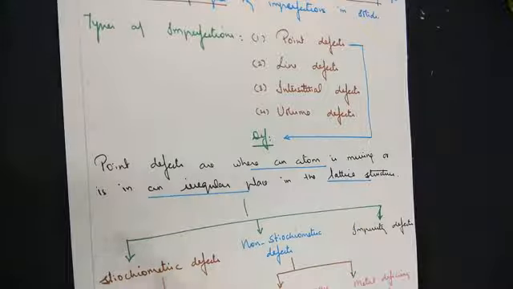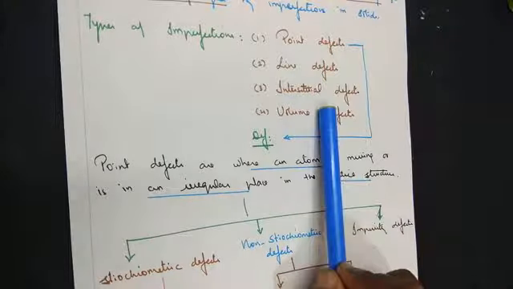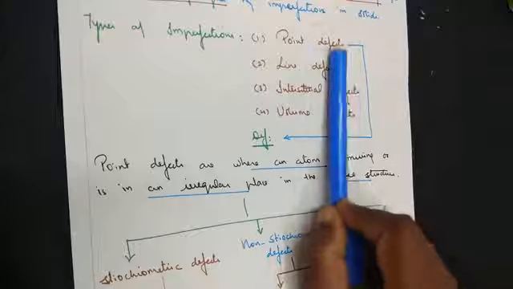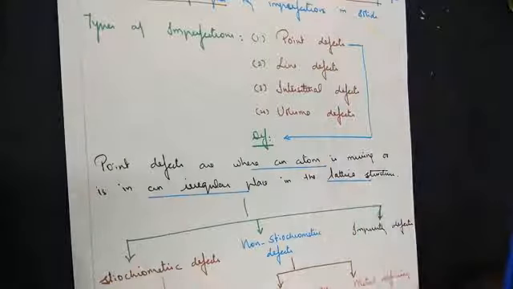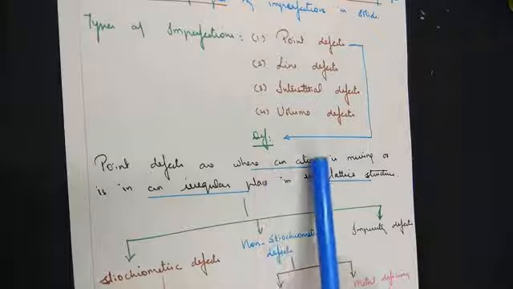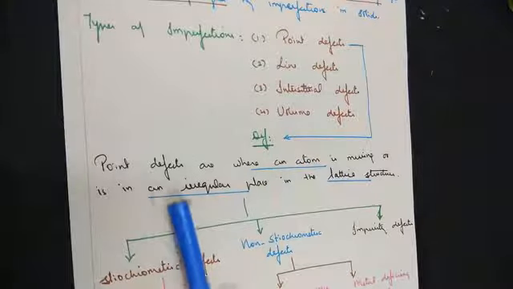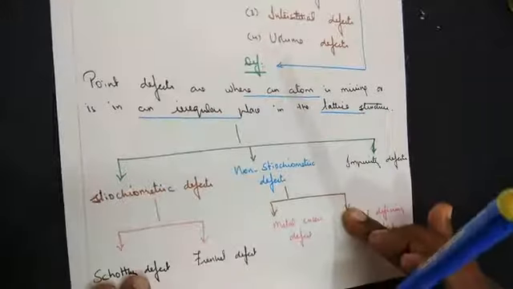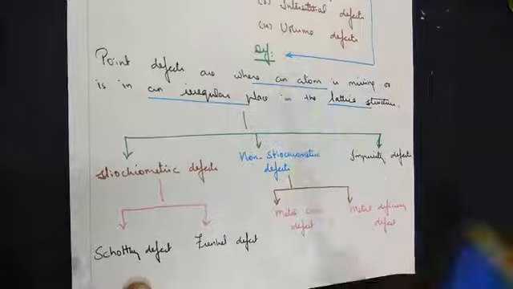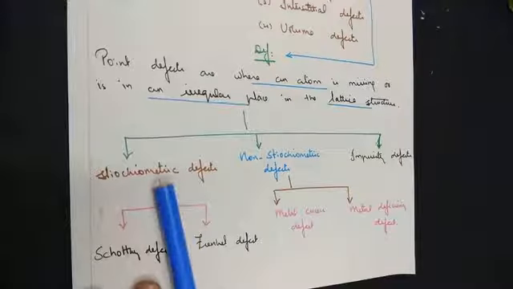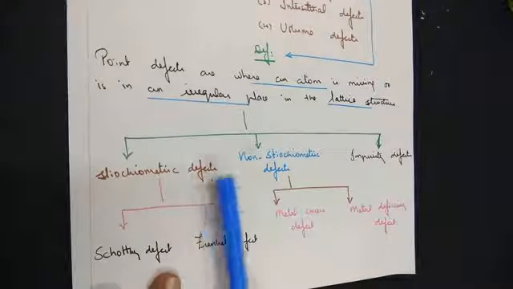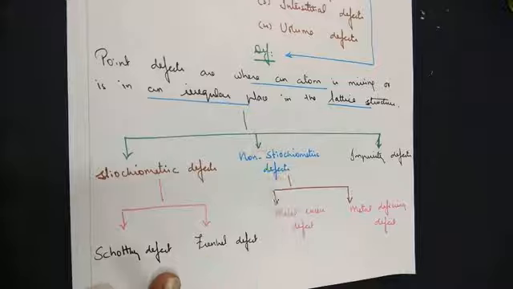So remember the keywords: out of the 4 types of defects, for your syllabus, point defects and their types you will be learning in detail. When we say point defects, either an atom may be missing or it will be found in an irregular place within the crystal structure. Moving on to the types of point defects, it has 3 main categories. First one is stoichiometry defect. The second one, non-stoichiometry defect, and the third one is impurity defects.